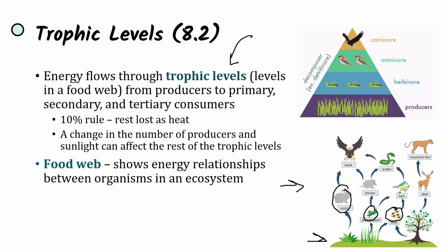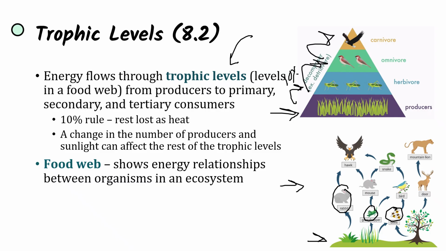And so when we look at these energy relationships between producers, primary consumers, secondary consumers, tertiary consumers, we look at the 10% rule, where only 10% of the energy is going to be transferred between trophic levels, and the rest will be lost as heat in the metabolic energy transfer. So it's crucial to remember why the producer level is going to be so large on the trophic pyramid, because only 10% of that energy is going to be transferred to the primary consumers.